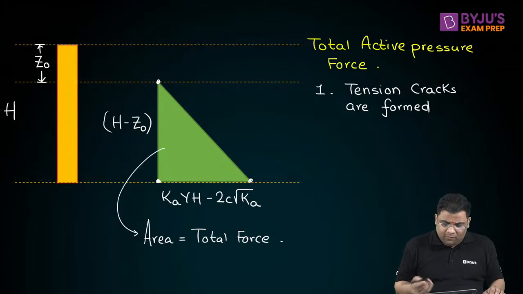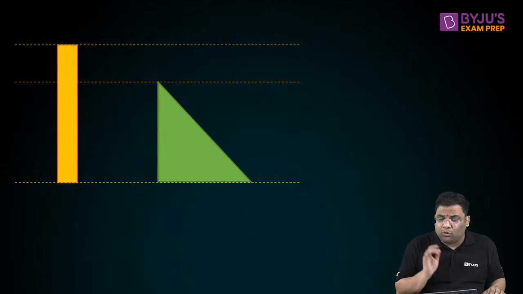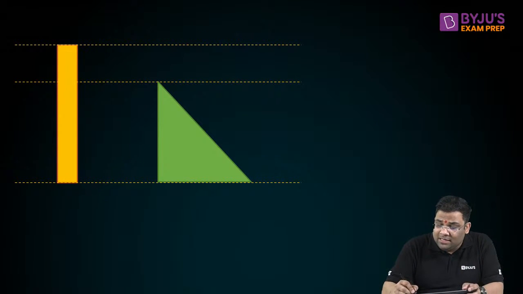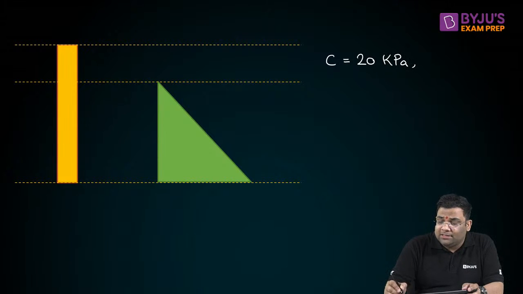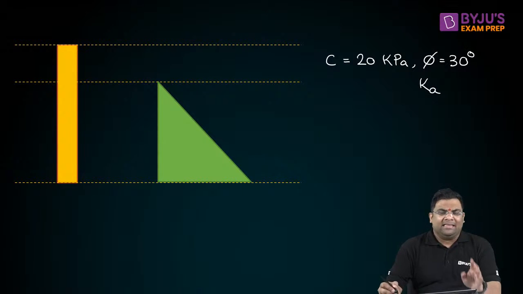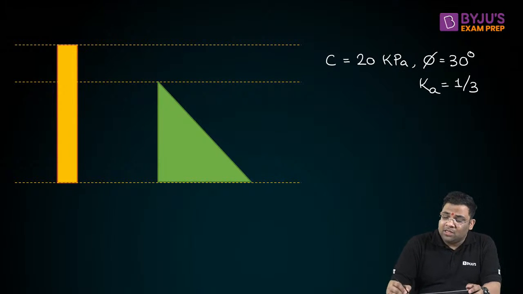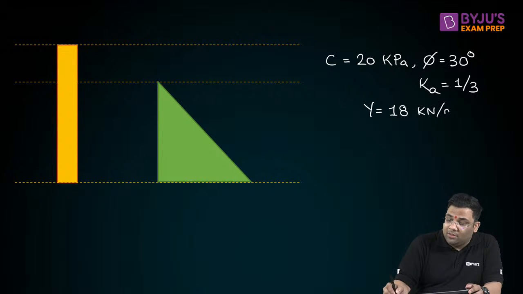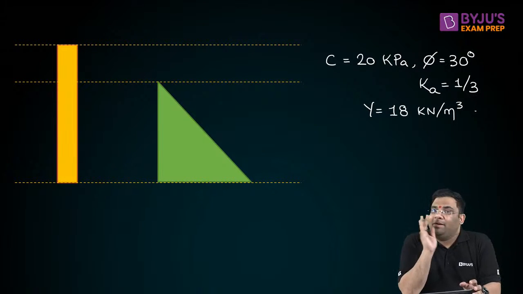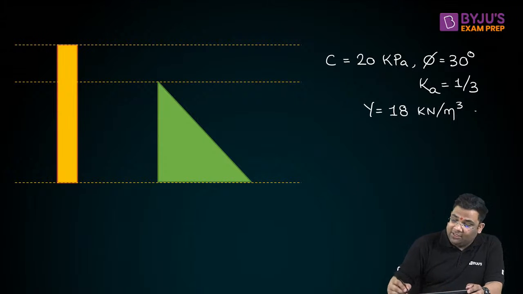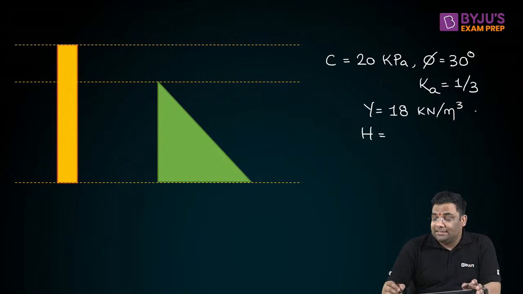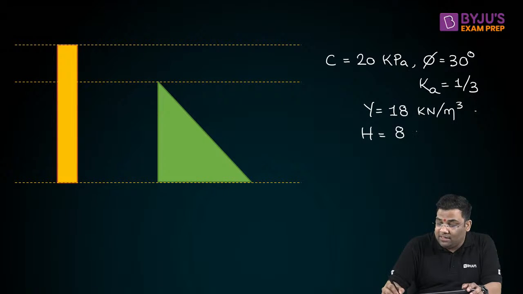Very easy. For example, I'll give a question. Suppose your C is equal to 20 kilopascal, and suppose phi is 30 degree. I can say Ka will be 1 by 3: 1 minus 0.5 by 1 plus 0.5, that is 1 by 3. Suppose gamma I am giving as 18 kilonewton per meter cube. And suppose the height of this particular retaining wall is 8 meter.